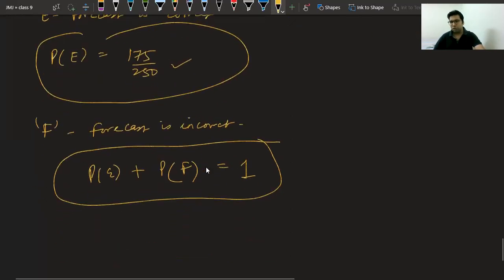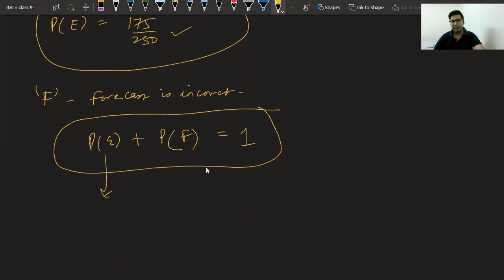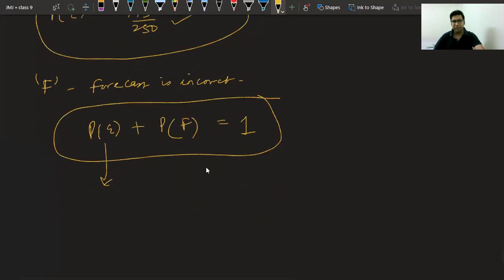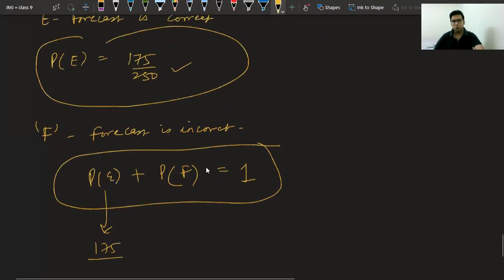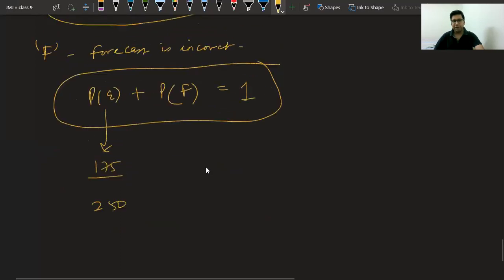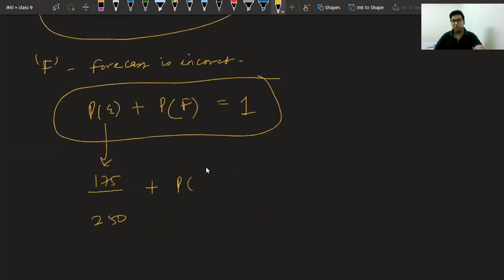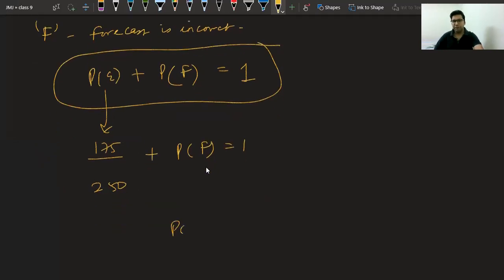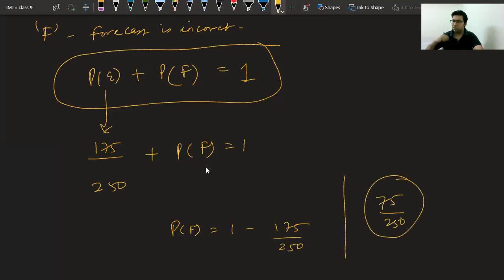Now we know the probability of correctness is 175 upon 250, and so PF is equal to 1 minus 175 upon 250, and the answer will be 75 upon 250. This was another way to find this.